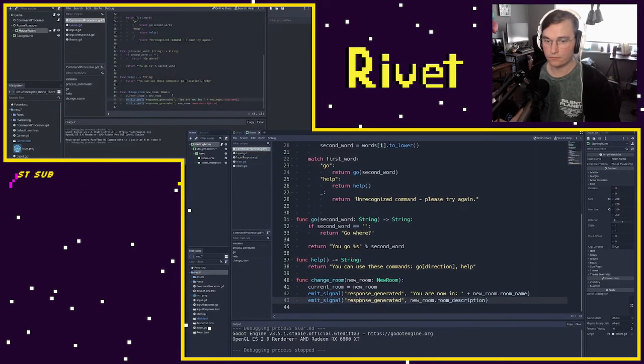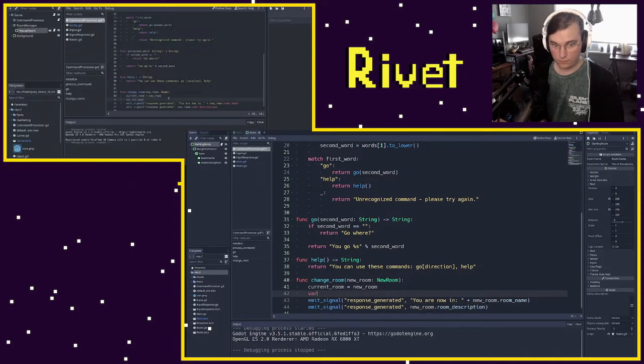that we join together. In order to do this, we're going to create a new variable. We can call it strings or messages, whatever you want. What we want is an array of strings that we join together with a new line. Then we can use the same response instance, but have new lines to differentiate between them, just so it looks a little bit better. This is going to provide a lot of flexibility later on, whenever we change rooms, to not only say what room we're in, but also say the exits, the description, the items, etc. So it'll give us flexibility to add all those things later on.